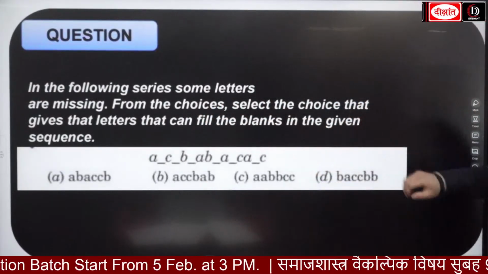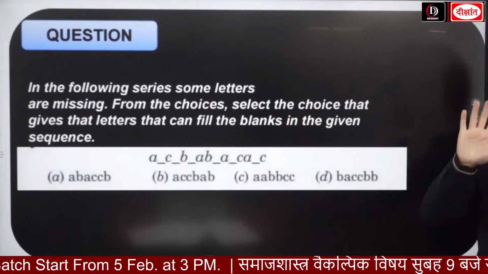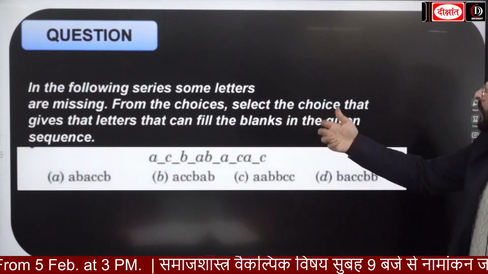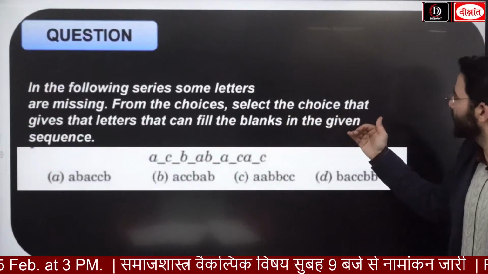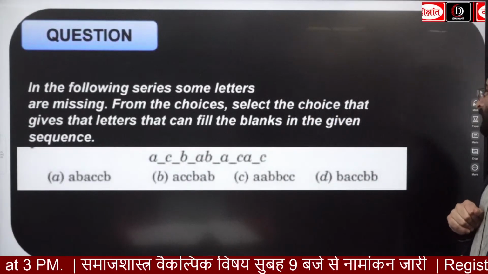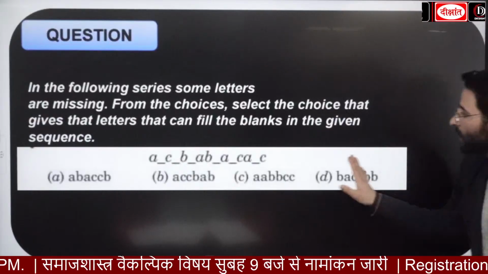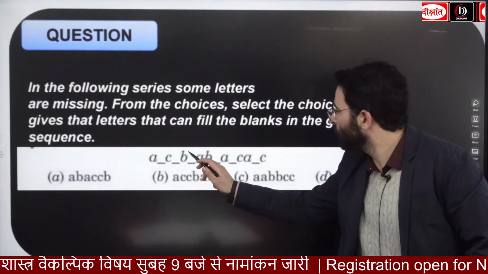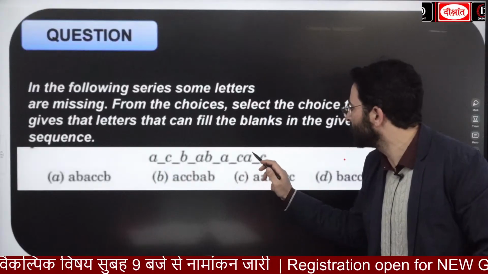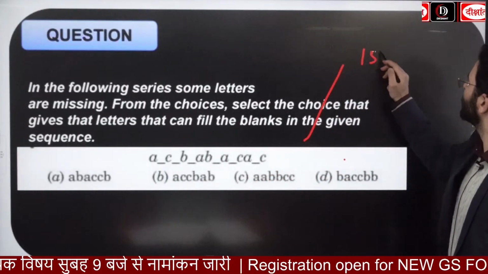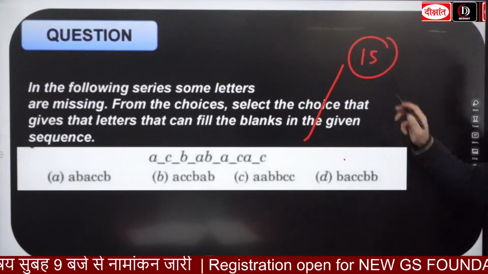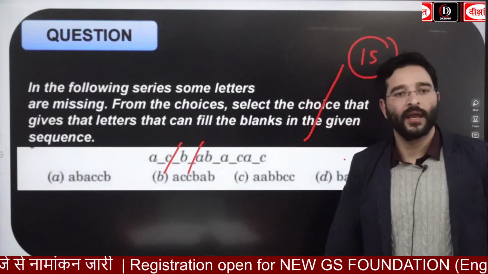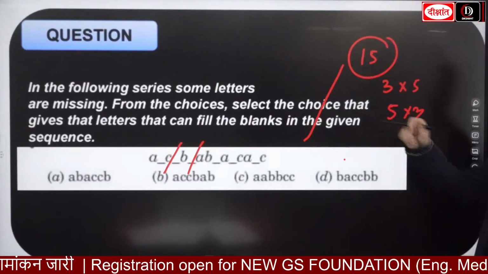तो जरा ये देखो, in the following series some letters are missing, कुछ letters यहां पे missing हैं. Similarly हम ये देखते हैं from the choices select the choice that gives the letters that can fill the blanks in the given sequence. ये देख लो. यहां देखो पहले, what is the number of alphabets? 1 2 3 4 5 6 7 8 9 10 11 12 13 14 15. That means यहां पे 15. सो दो पॉसिबल कंडीशंस हैं, या तो 3 into 5 होगा, 3 का बन जाएगा लाइक दिस, ओके, या तो फिर 5 into 3 होगा, 5 का बन जाएगा.